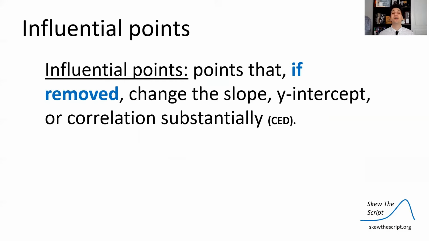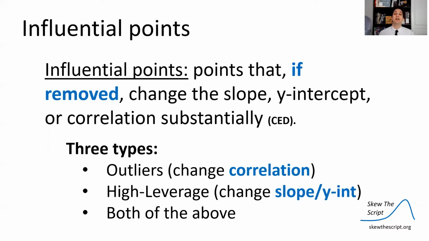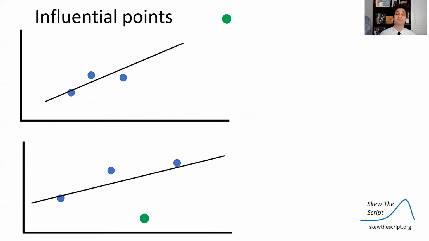High leverage points are a type of influential point. Those are points that, if they're removed, change the slope, the y-intercept, or the correlation strength, the correlation value, substantially. There are three types of influential points: outliers that we looked at before, those change the correlation; high leverage points that we looked at just now that change the slope and y-intercept; and points that are both outliers and high leverage. So let's talk about the different types here.